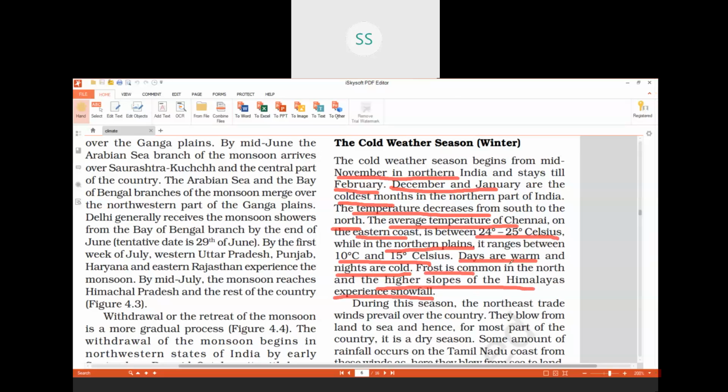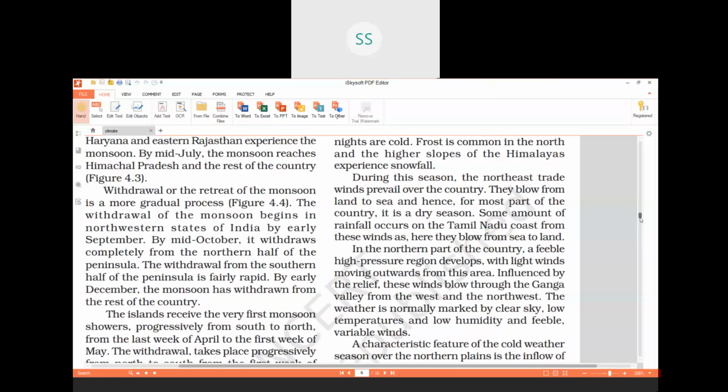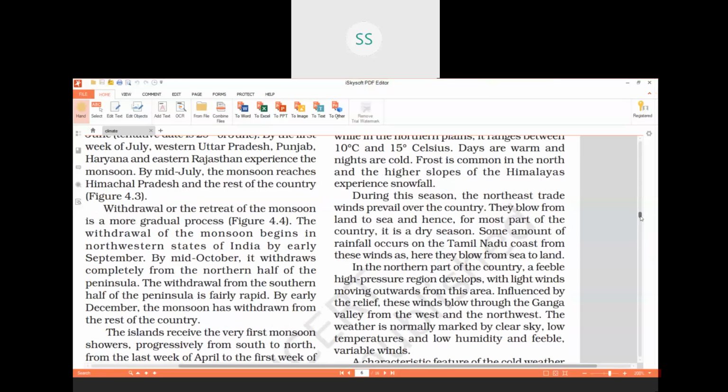Now we proceed with a few more features of the cold weather season. All these features, children, you have to write them point-wise. For example, first point, winter season is from November to February in India. Second point, December and January are the coldest months in northern India.